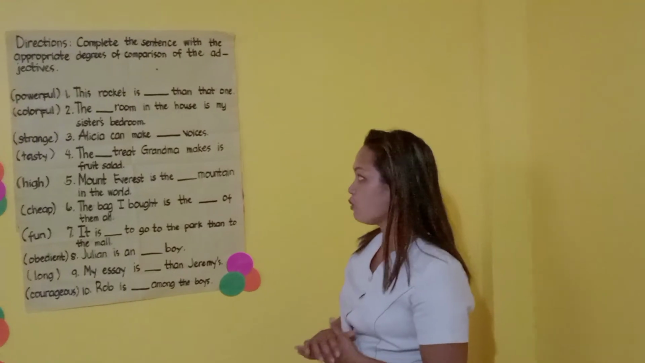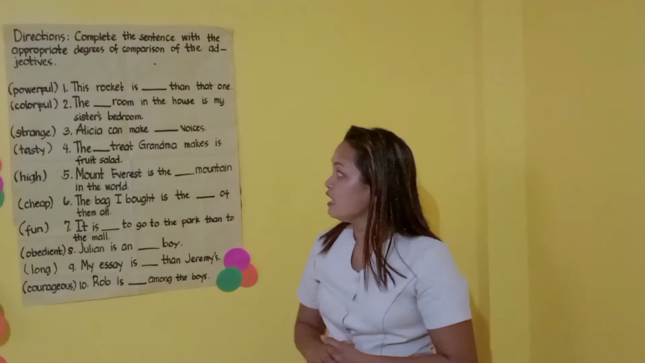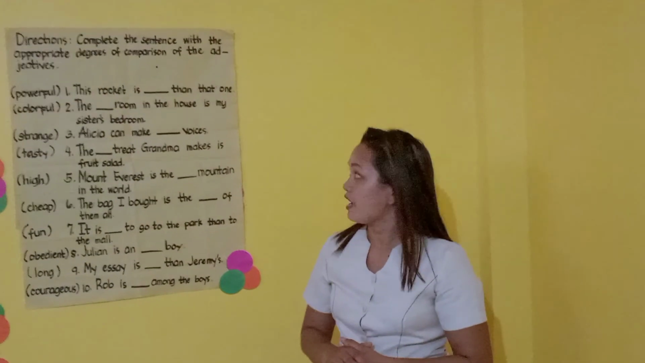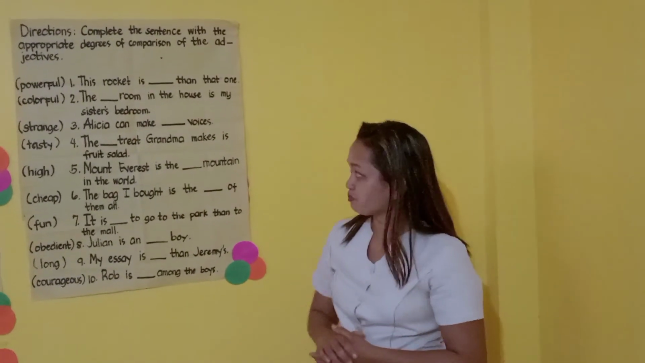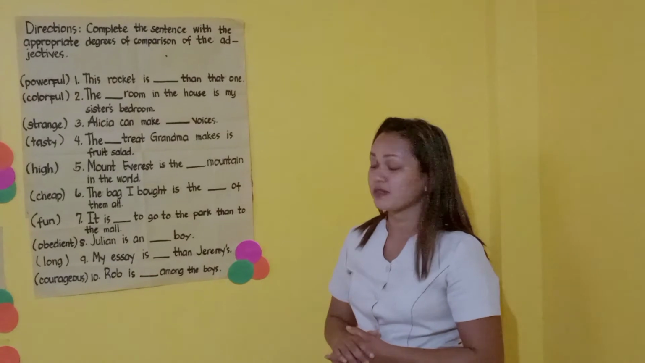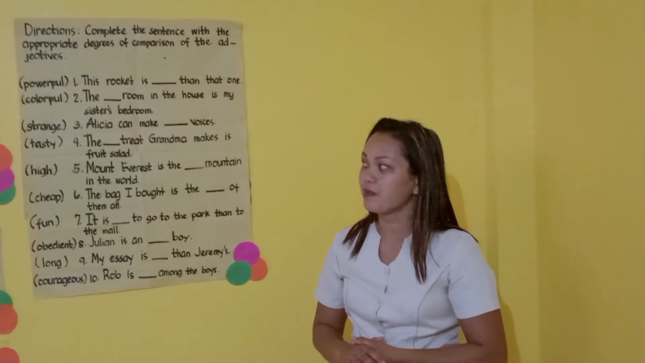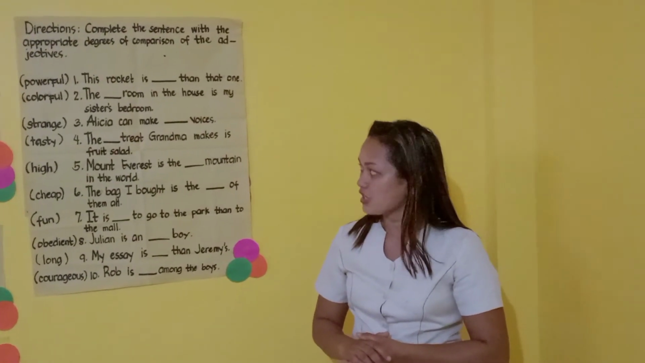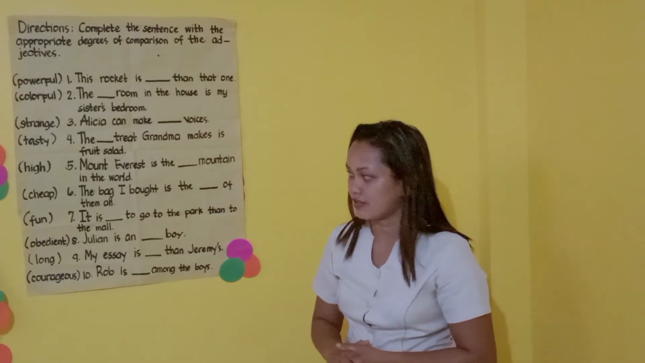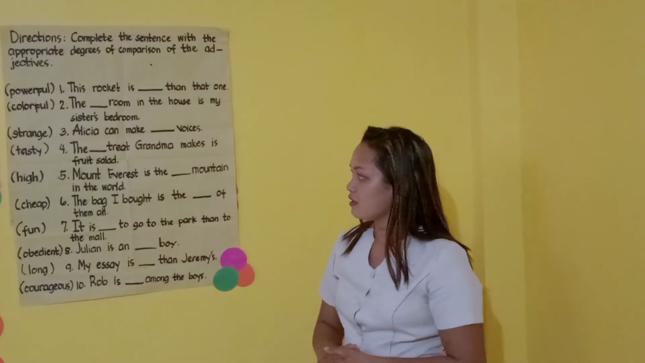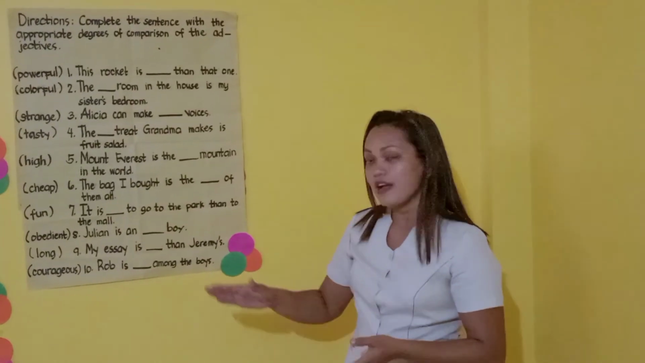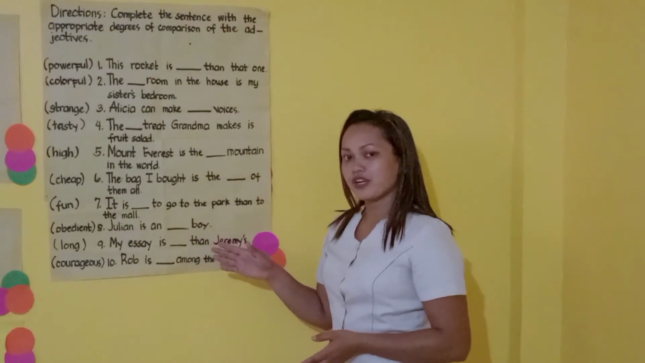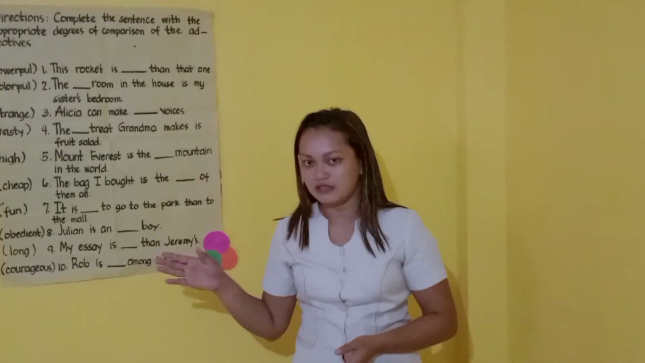So number 1, the adjective is colorful. This racket is blank than the other. Number 2, colorful. The blank room in the house is my sister's bedroom. Number 3, we have strange. Alicia can make blank voices. Number 4, tasty. The blank bread grandma makes is fruit salad. Number 5, hot. Mount Everest is the blank mountain in the world.